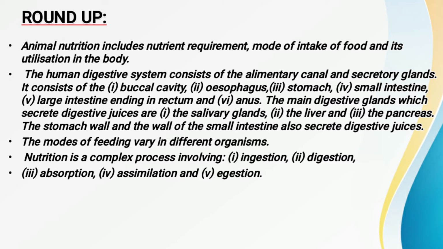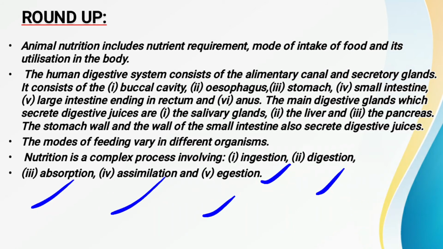Now the next one, we have studied the different steps, that is, in how many steps the animal nutrition takes place. So animal nutrition takes place in ingestion, digestion, absorption, assimilation and egestion. So in these 5 steps the animal nutrition mainly takes place.